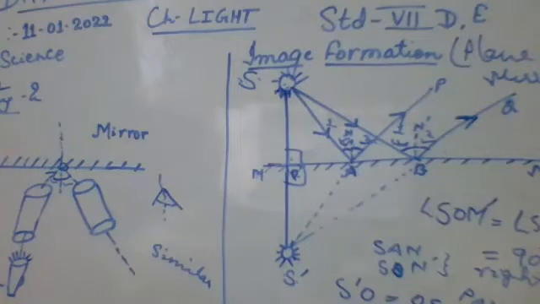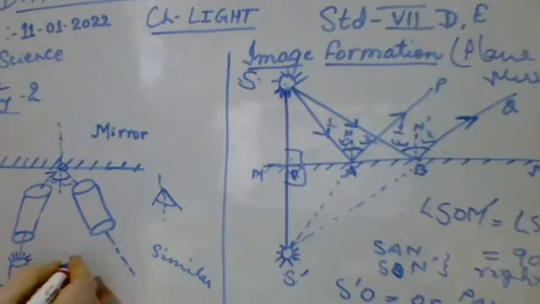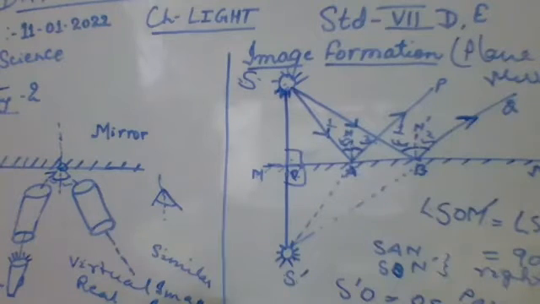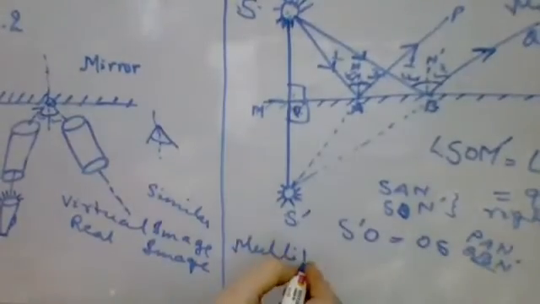Now we have two or three definition terms. That is your virtual image, real image, and one more term is there. That is multiple image.